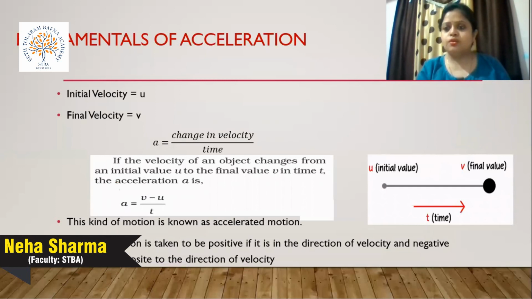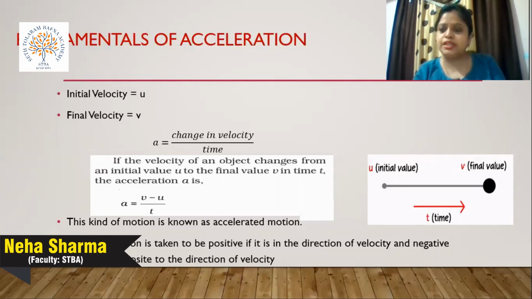Now some fundamentals: how numerically we define this term acceleration. Suppose there is a picture from some point A to point B. Suppose the initial velocity is represented by small u and the final velocity is represented by v, and it takes time t to go from u to v. So acceleration is change in velocity by time.